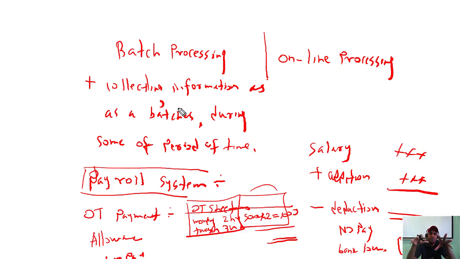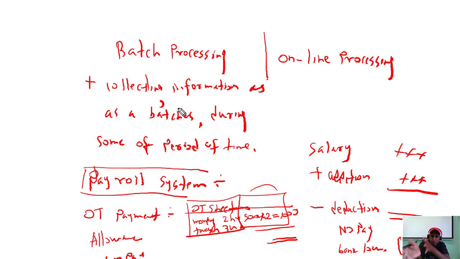Normally this batch processing system is used in most production environments, the industries, to count and measure the production they have done. One production or one category of the product goes as one batch. Per week, how many batches will you be creating? So this is the batch processing system.